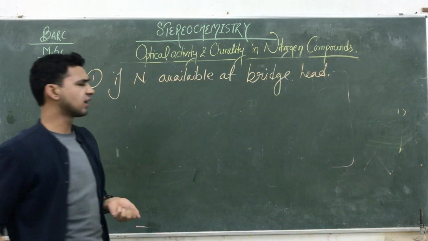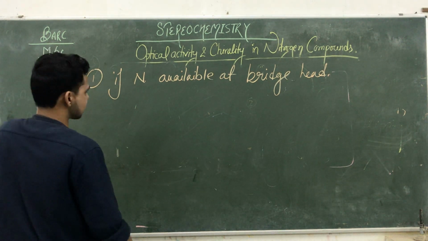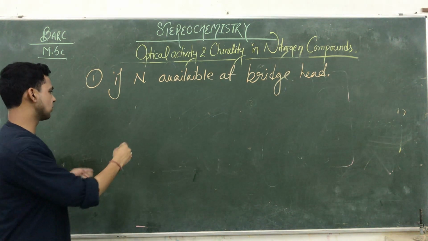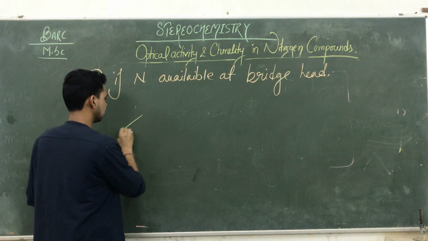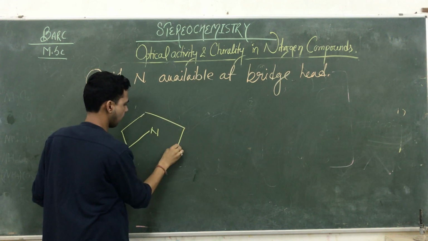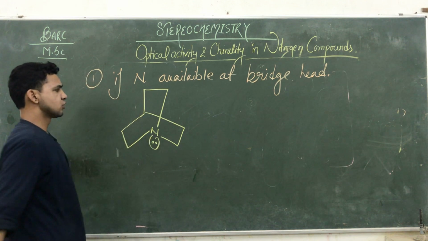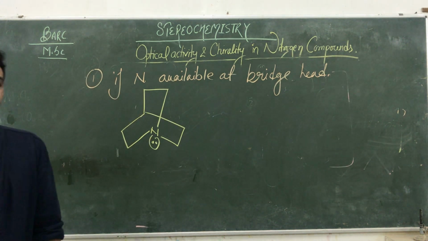If the nitrogens are available at a bridgehead compound. So bridgehead compounds are made up of more than 6-7 carbon atoms. So just giving you an example of the bridgehead. This one. So that is another compound of the bridgehead heterocyclic compounds.